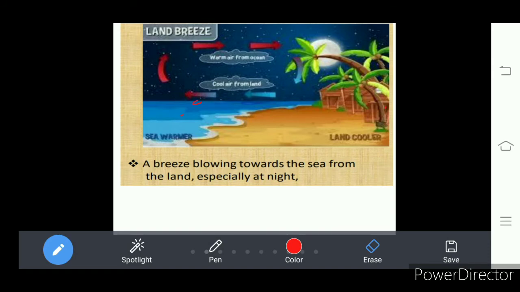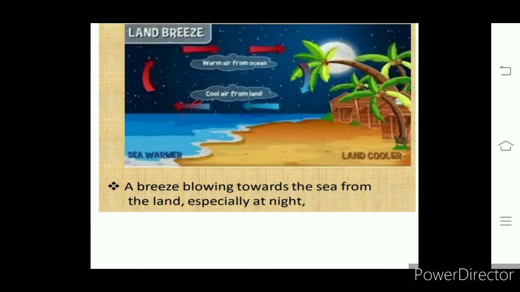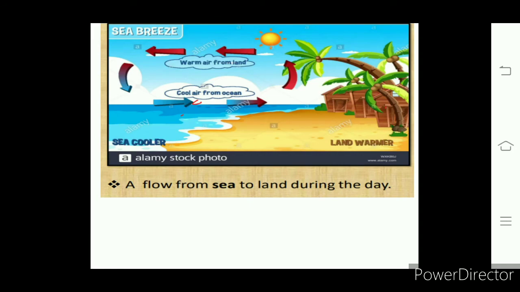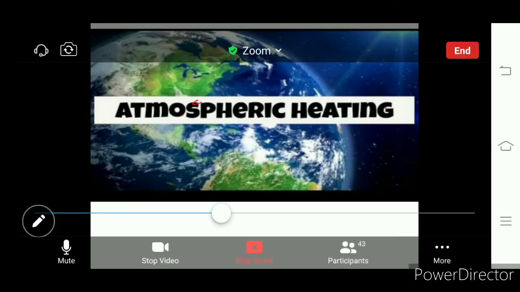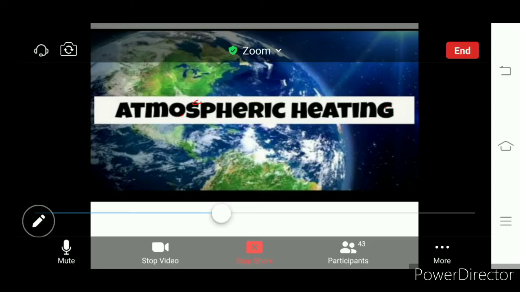So temperature recorded on a place, due to the insolation received there, depends on the water and land relationship. Okay, so another factor which influences the temperature is the land-water relationship. Before this we have seen that latitude is also one factor. Now, what is atmospheric heating?